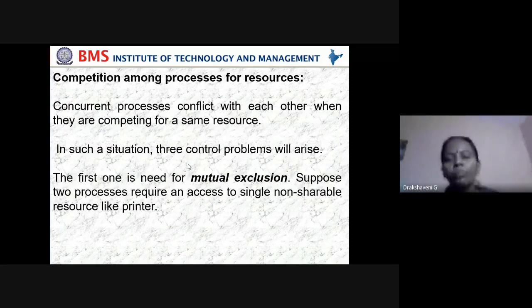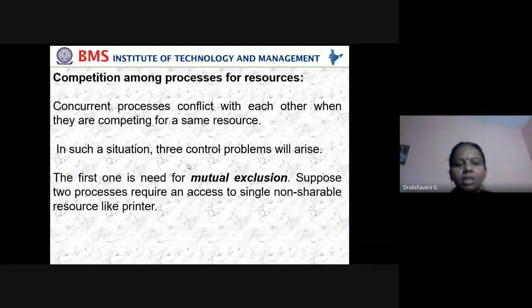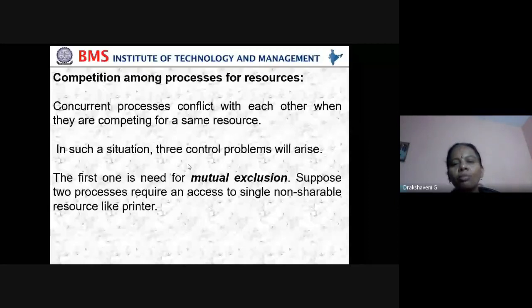The same way, in an operating system also we have problems with resources. Same example, the printer: the printer is only one, but many people want that printer. That's competition among processes for resources. Concurrent processes conflict with each other when they are competing for the same resource. In such a situation, three control problems will arise.